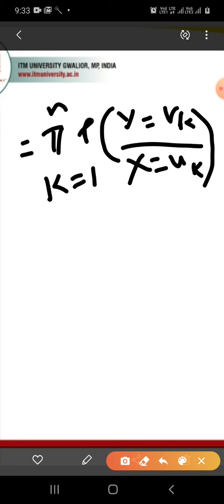This expression represents the discrete memoryless channel since the output depends only on the corresponding input.